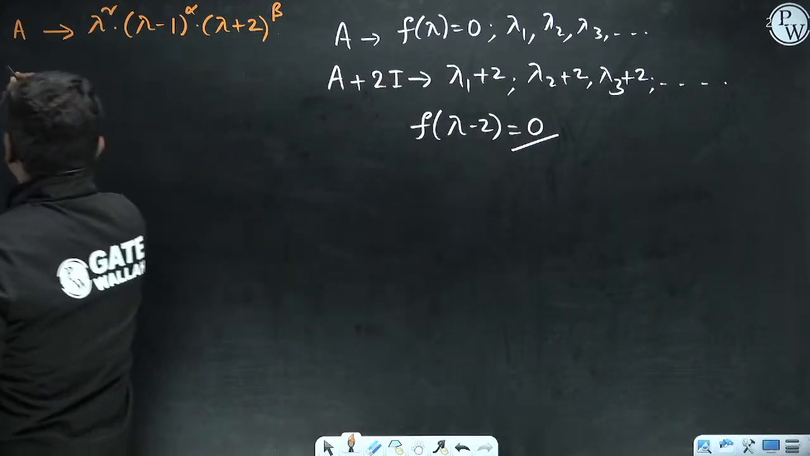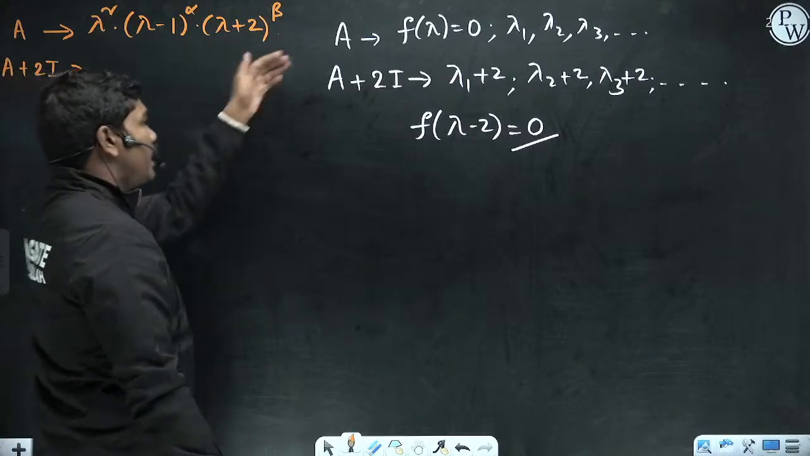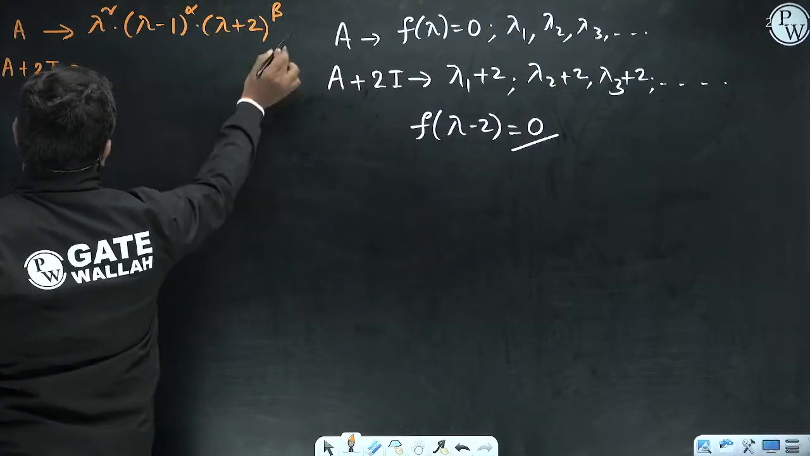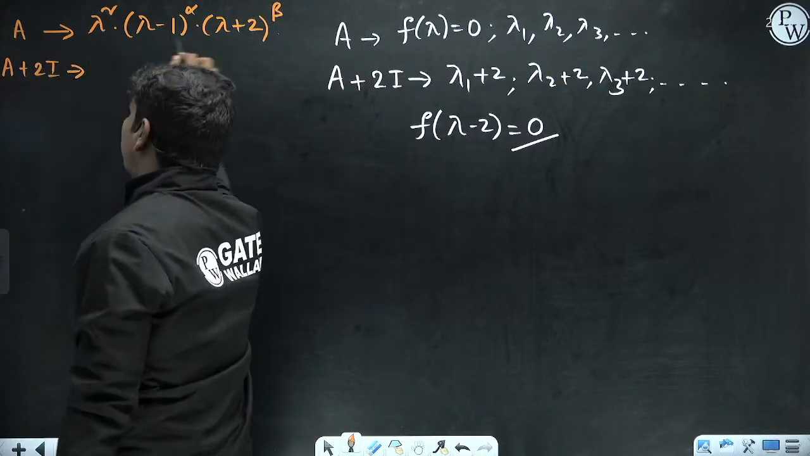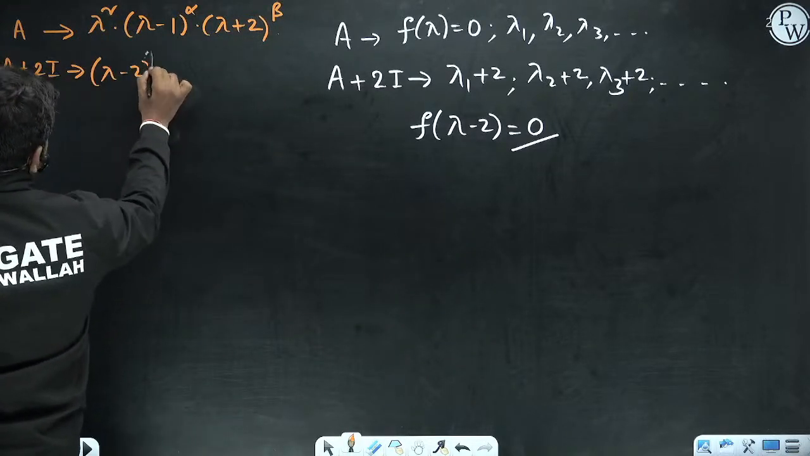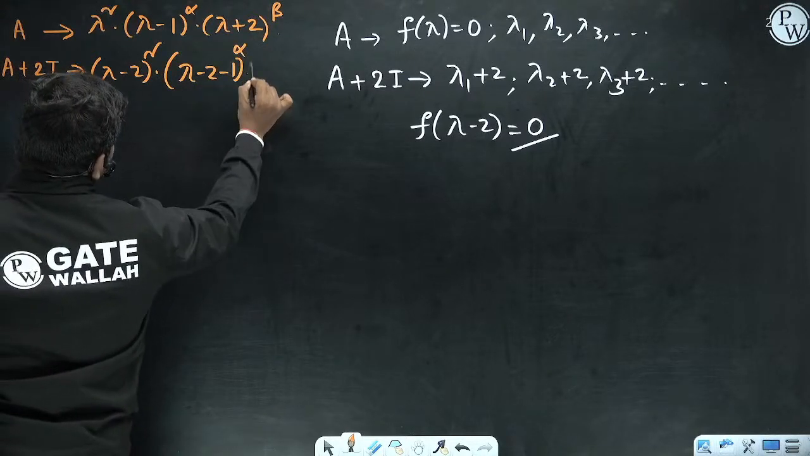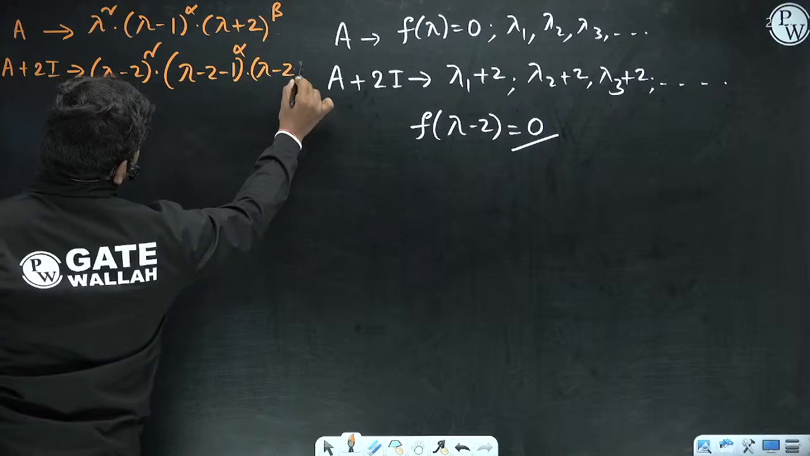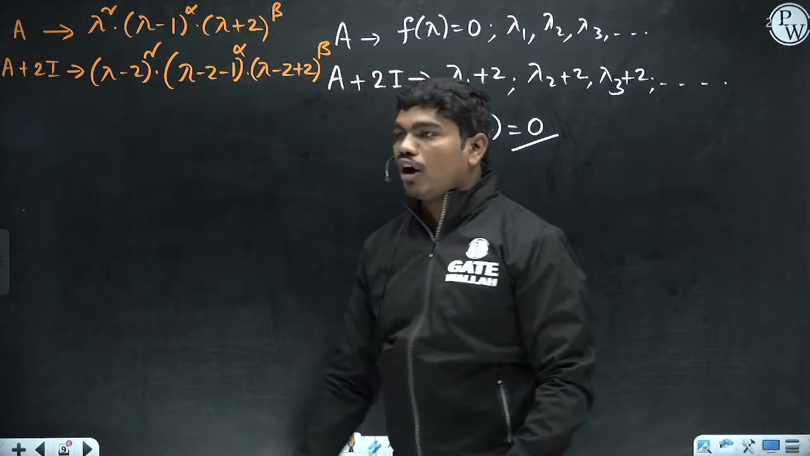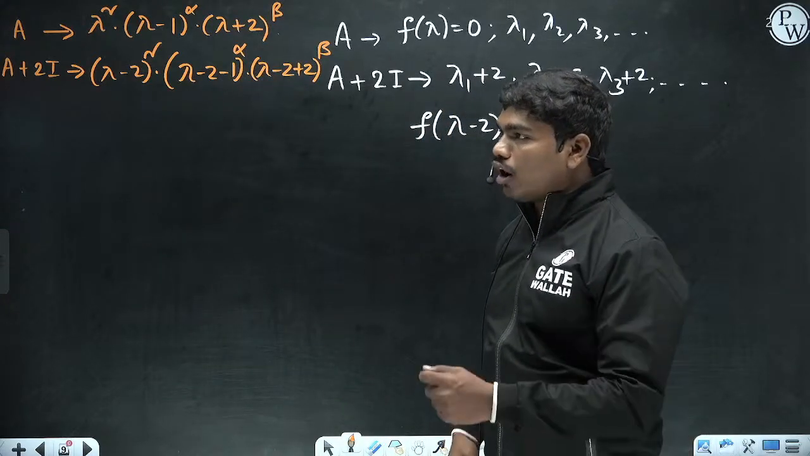So A plus 2I will have the roots increased by 2, so that's why in this equation in place of lambda I have to keep lambda minus 2. So lambda minus 2 whole square into (lambda minus 2 minus 1) whole power alpha into (lambda minus 2 plus 2) whole power beta. So this will be the characteristic polynomial of A plus 2I. Clear?